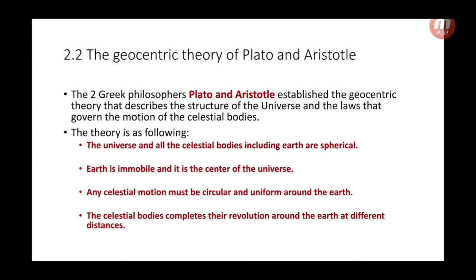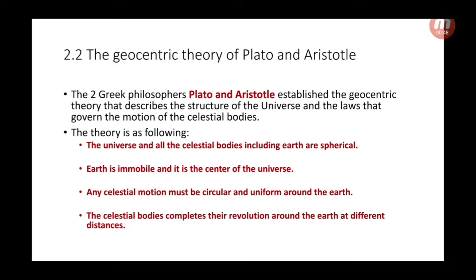The universe and all the celestial bodies, including Earth, are spherical. So, they believed that all the celestial bodies are spherical. 2. Earth is immobile and it is the center of the universe. So, the geocentric theory states that Earth is the center.